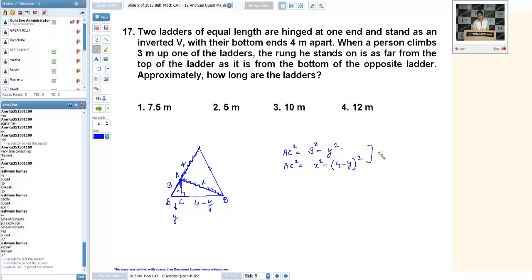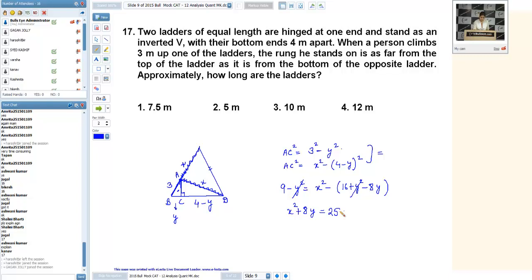Since they both are equal, it becomes 9 minus y square is equal to x square minus (4 minus y) square. It will give you either the value of y or the value of x square.